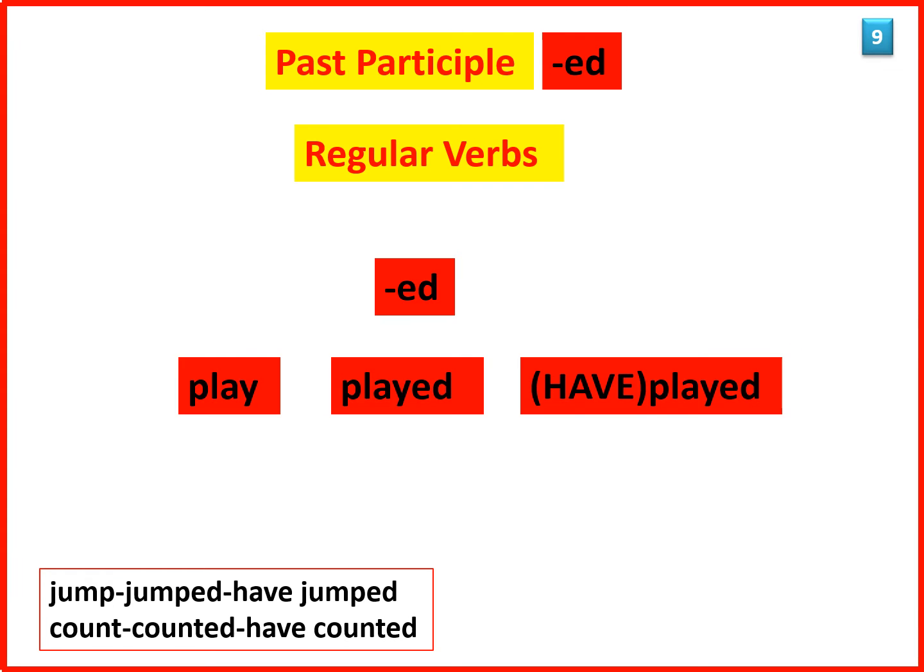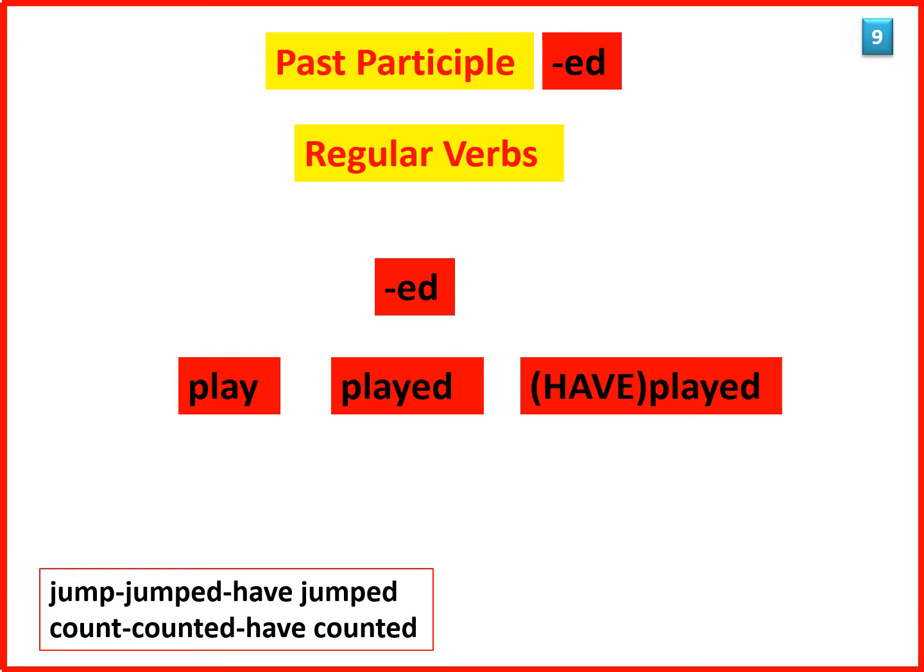There are three ways in which you can make the past participle. There are some verbs in which you form the past tense by adding ed to the verb. I play, I played. I jump, I jumped. I count, I counted. These are called regular verbs. Why?